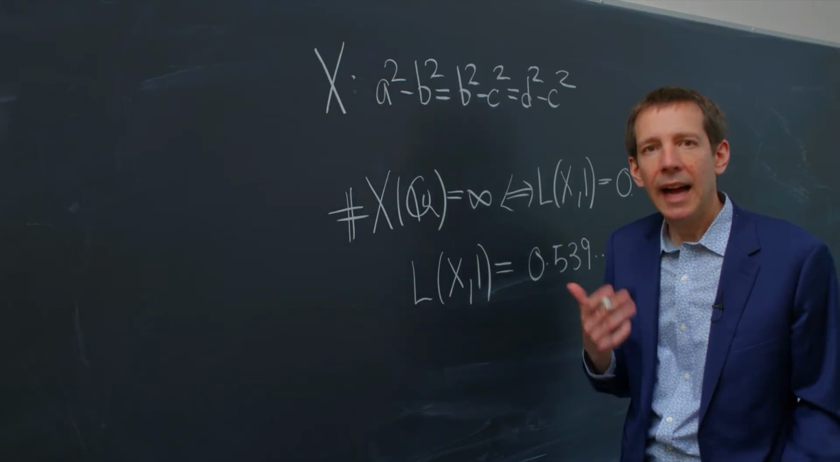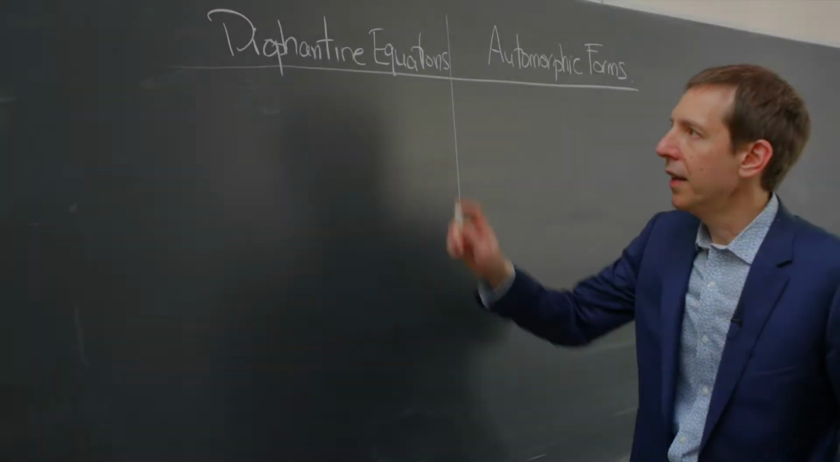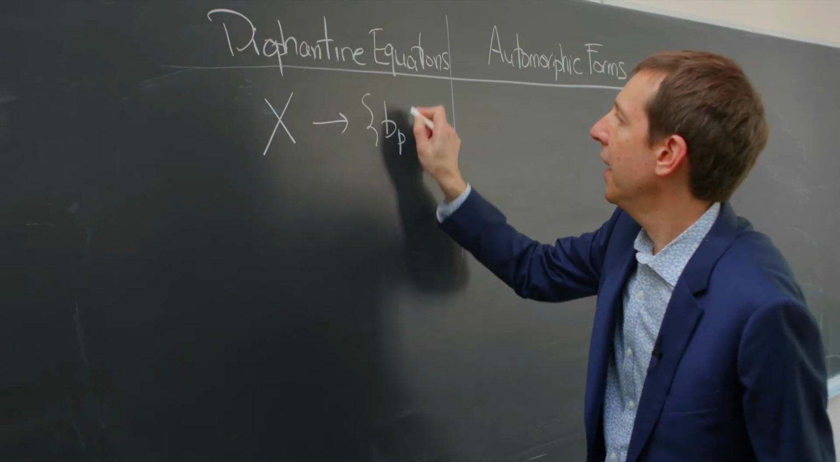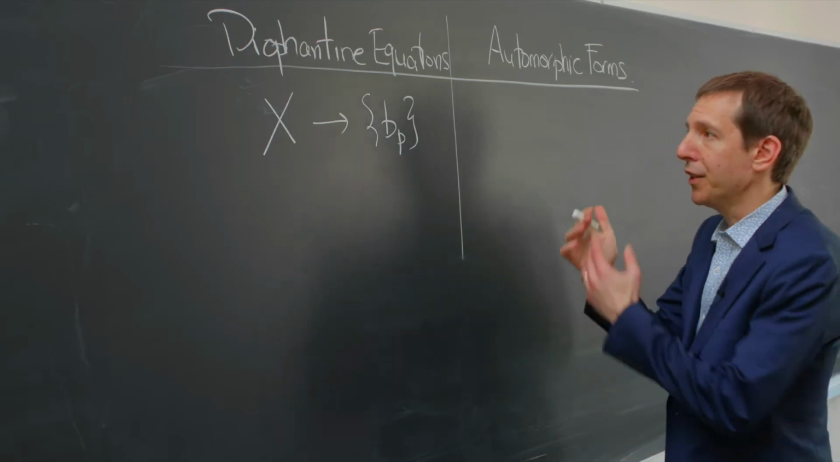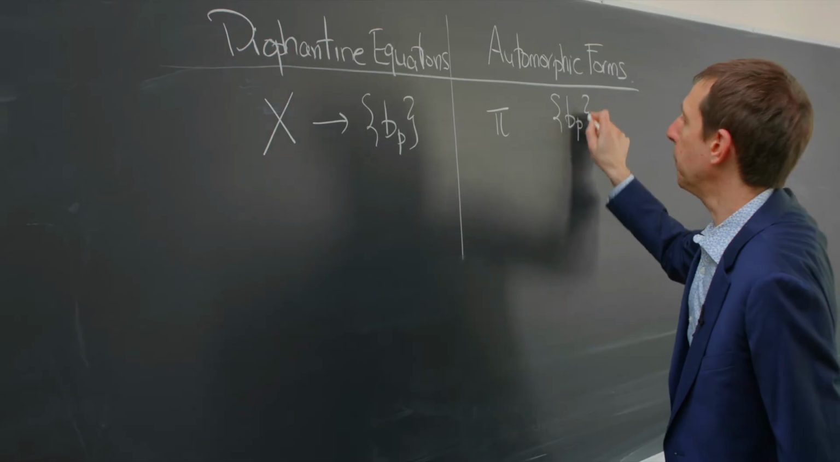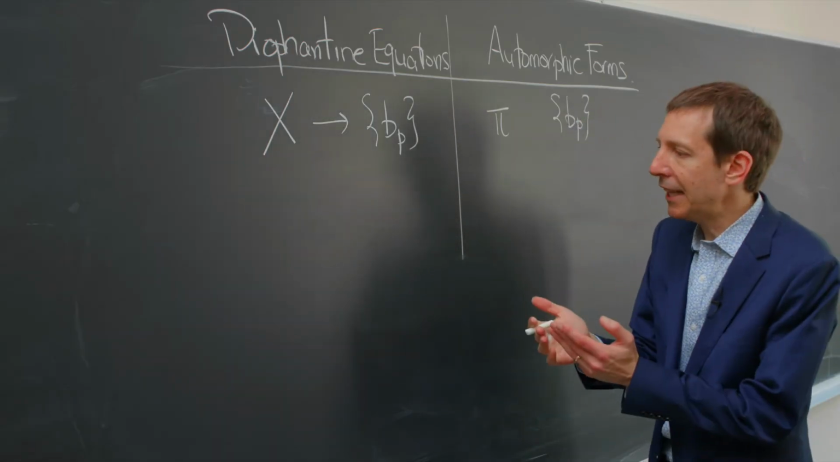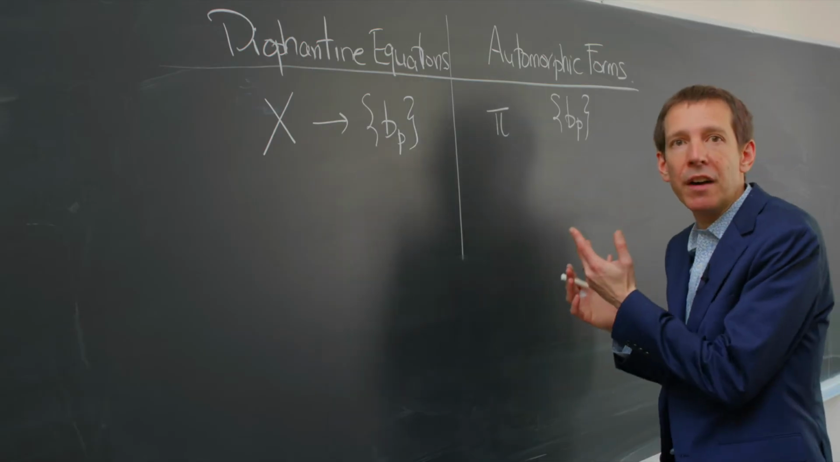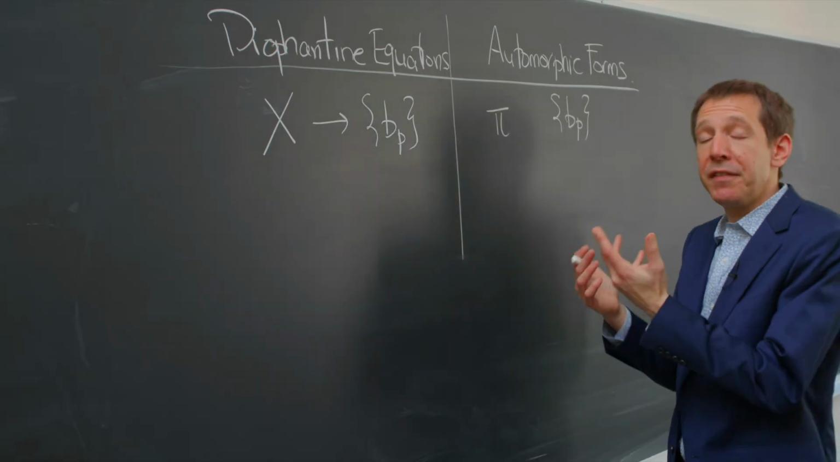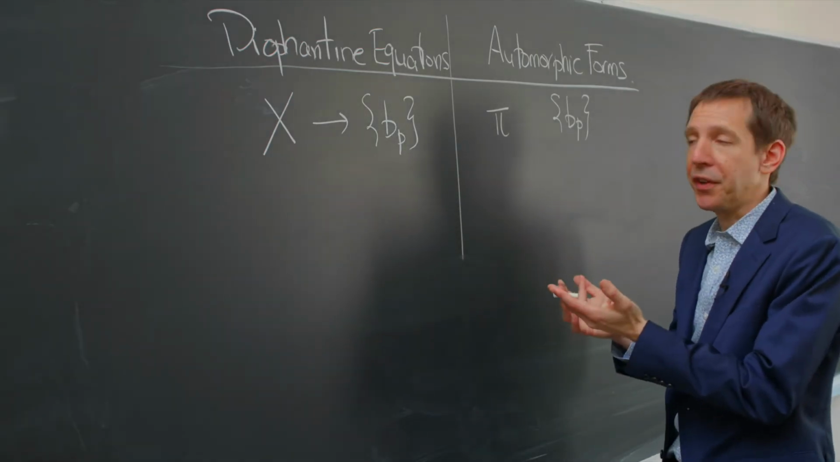So, how do you prove reciprocity? If you have a Diophantine equation X, we see that we get a set of point counts b_p. On the other hand, if you have an automorphic form, you can also get a set of numbers b_p. So on the one hand, you have Diophantine equations. On the other, you have automorphic forms. Now on both sides, there are a set of natural invariants which should match up on both sides.